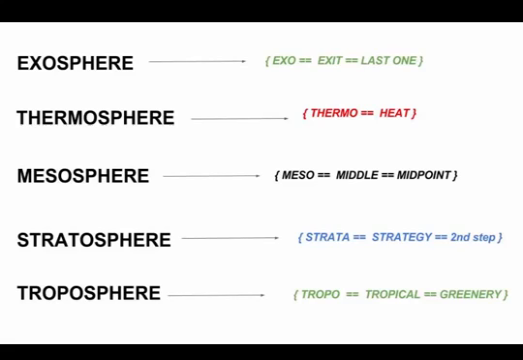And then we have the stratosphere, strata. Just compare it with strategy. Always remember strategy is the second step. And then comes the mesosphere. The meaning of meso is middle, so midpoint. So the midpoint is the mesosphere. And then comes the thermosphere, thermo, which is equal to heat, and it's very hot out there. So remember it by that. And the last one is the exosphere. Exo, exit, so the last one has to be exit. That's the easy way of remembering it.